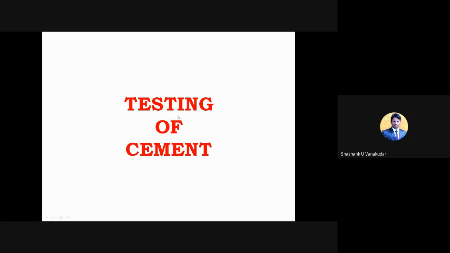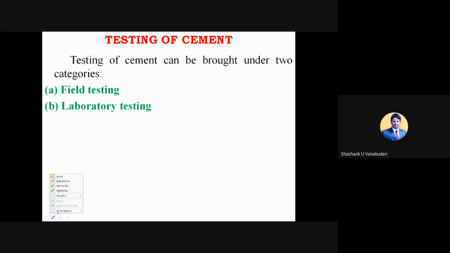Okay, so testing of cement will have two different types of tests. First one is field test and then laboratory test. In the field test, just by visual inspection, we'll come to know how exactly that property of the cement is.